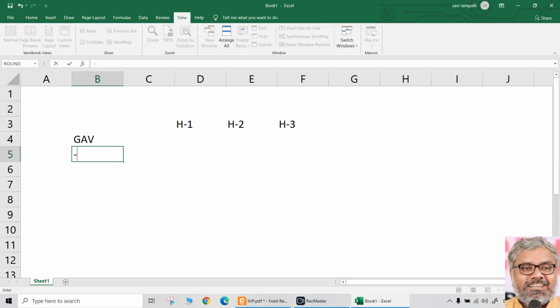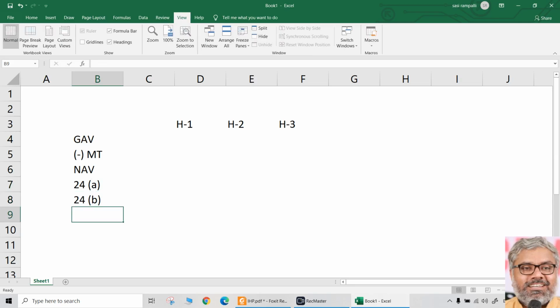Deduct municipal taxes. We get net annual value. Then 24A, then 24B. We get income from house property. This is the standard format irrespective of whatever the question may be.